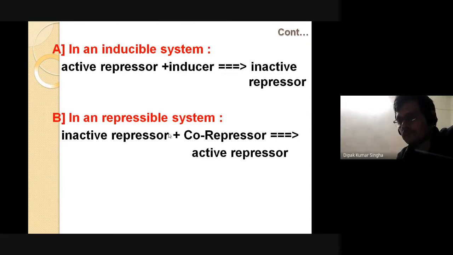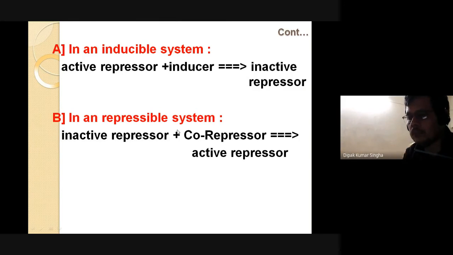In an inducible system, the active repressor plus inducer: the inducer molecule induces the gene expression. But when the active repressor binds, suppose you want to do some work, and at that time your father stops you. Your father stops the function, that is, there is an inactive repressor molecule.